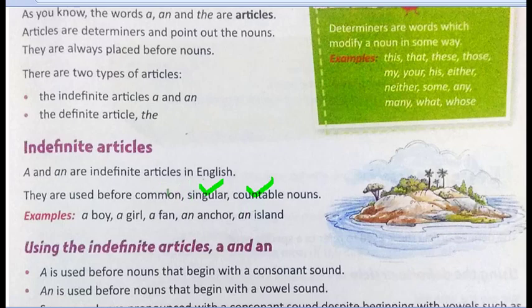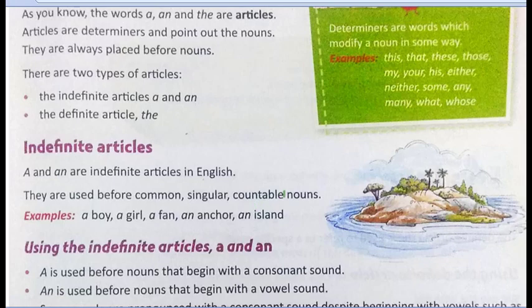So what is a common noun again? A common noun is something which is a name for a certain type of object. Like for example, pen. There are so many types of pens or pencils, or we can say man, or we can say a phone. These are all common nouns. And singular, it should be always one. For those things only we can use indefinite article. And third, it should be countable. Countable means it can be counted.